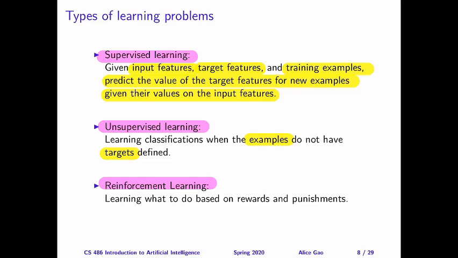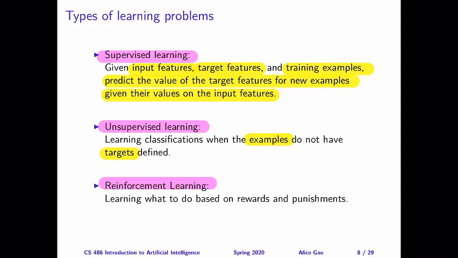Some examples of unsupervised learning are clustering. If you're given a bunch of data points, can you divide them into natural clusters so that the data points in each cluster are similar to each other somehow? Another example of unsupervised learning is dimensionality reduction. Sometimes if we have data that's really high dimensional, it's very difficult to understand and make sense of the data. So we can try to project the high dimensional data into a lower dimensional space. That's another example of unsupervised learning.